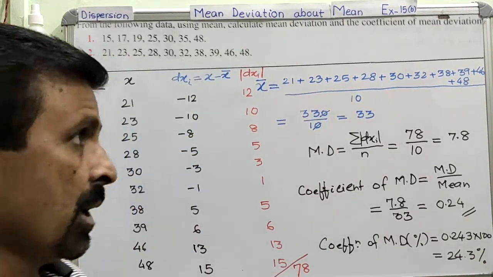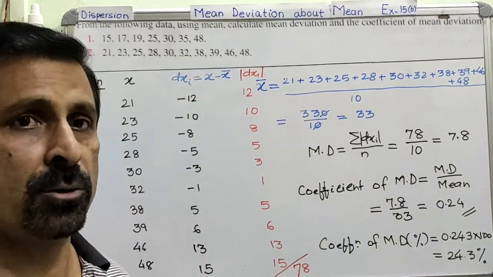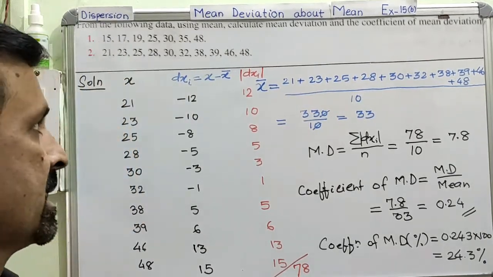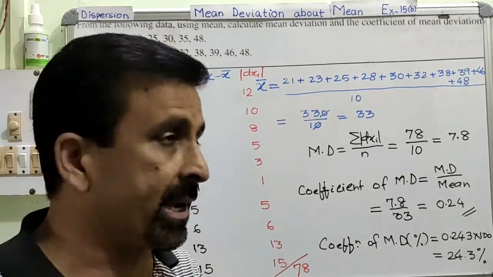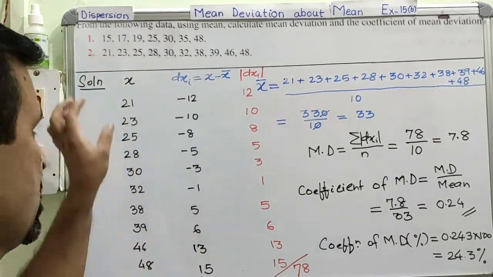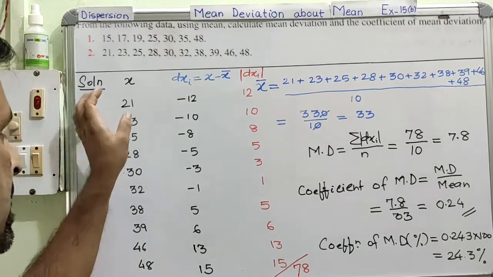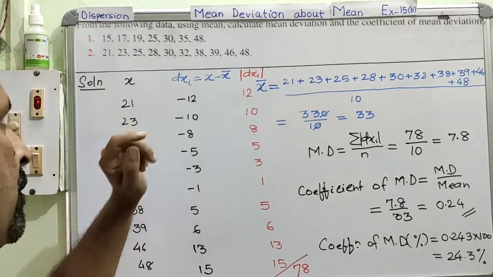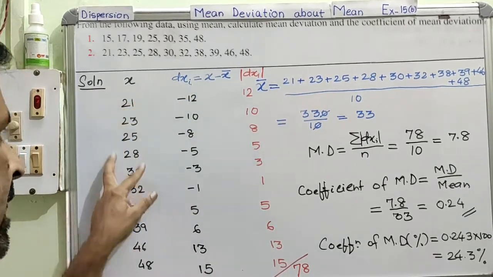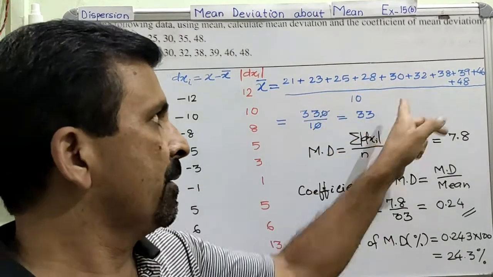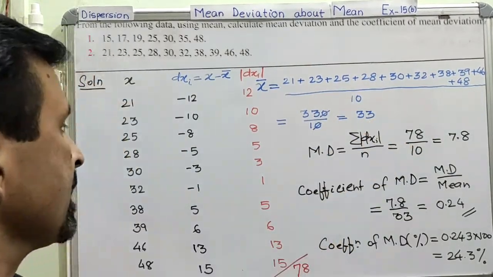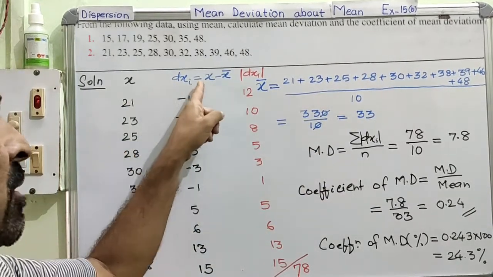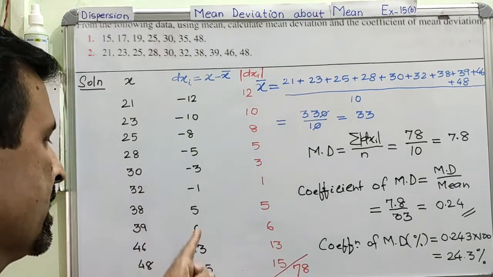So now we are done with the type 1 question, which is the mean deviation about mean for the simple or individual distribution. Now once again, a very quick recap. This is your question, as you can see, this is your data. Now what we need is to find the deviation. But before the deviation, we need the mean of all this data. So first of all, we calculated the mean of all the data and got 33. Now this mean is subtracted from each data, and you get what is called the deviation, right? So this deviation is calculated.